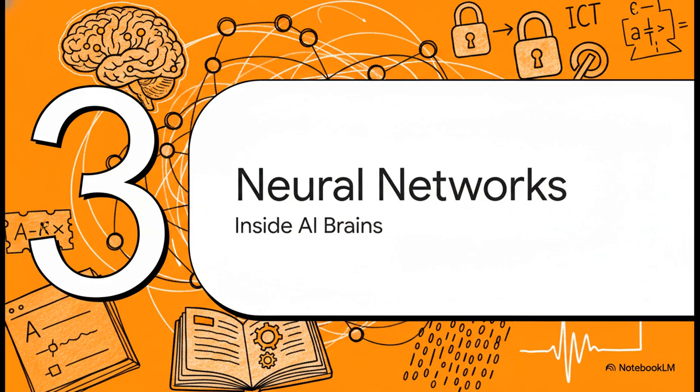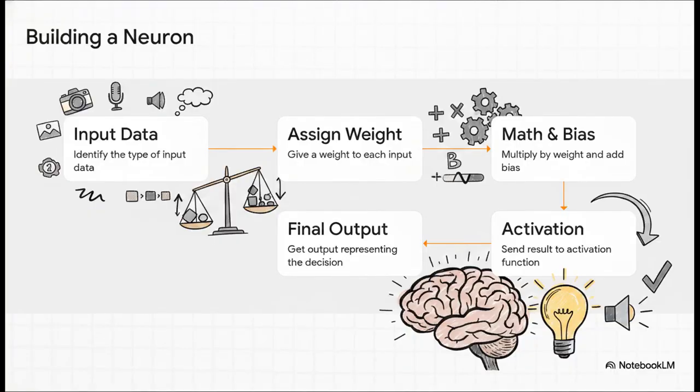Let's shift gears and look under the hood in Section 3, inside artificial neural networks. To make computers learn, scientists literally try to imitate how our human brains work by creating artificial neurons. To build one, you need to memorize these 5 exact steps. Step 1, identify your input data, like an image or a sound clip. Step 2, give a weight to each input. This just tells the system how important that piece of data is.